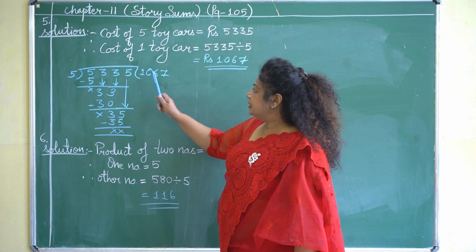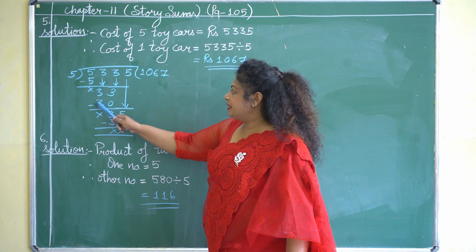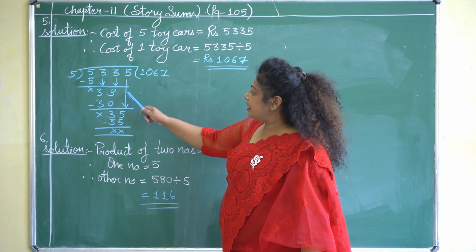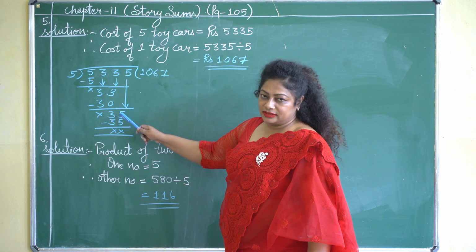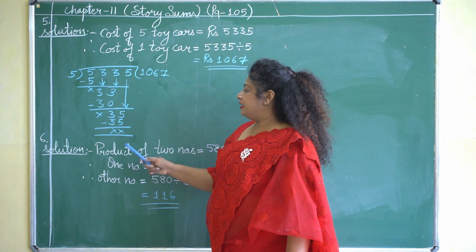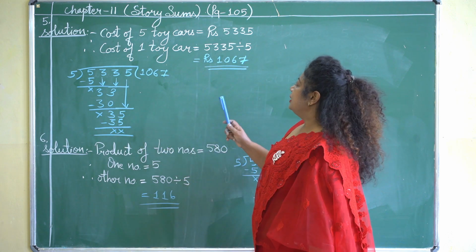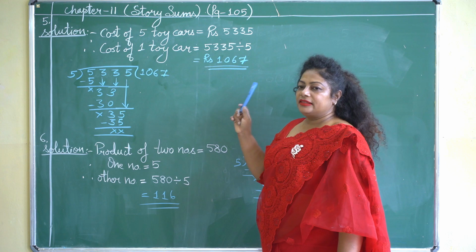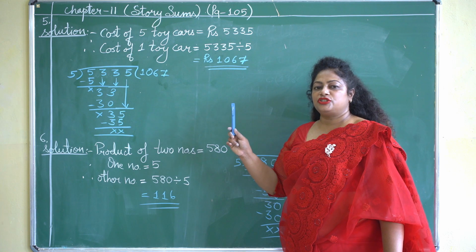Okay, so 5 6s are 30. Let us subtract. 3 minus 3 will give you 0. 3 minus 0 will give you 3. Let us note down the last number. Last number is 5. Now the number we got is 35. Let us divide this 35 by 5. So 5 7s are 35. After subtraction we got 0 as a remainder. So the answer we got is 1,067 rupees. This cost, rupees 1,067, is the cost of one toy car.